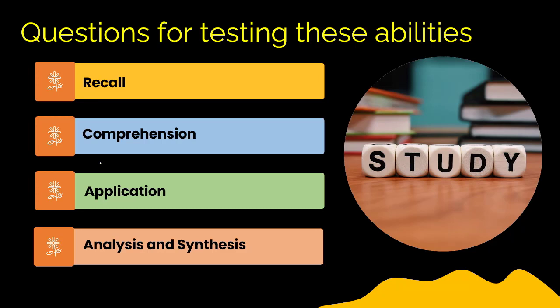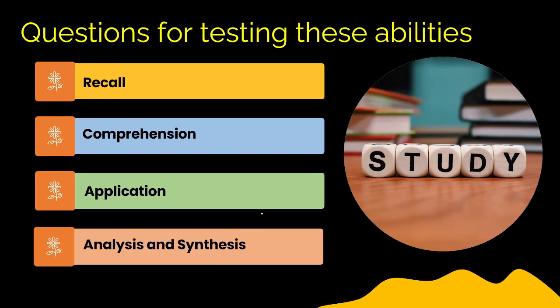Then only you will be able to solve these type of questions. So that's why this analysis and synthesis type of questions will decide your rank, whether you have to be in top 10 or top 100 or top 500. That will be decided by this.